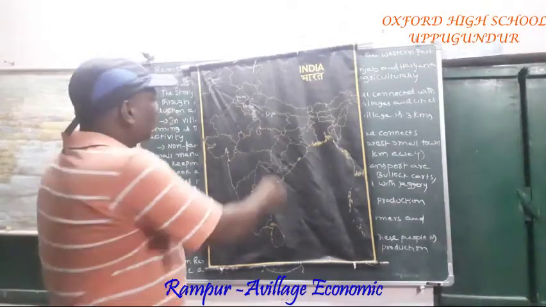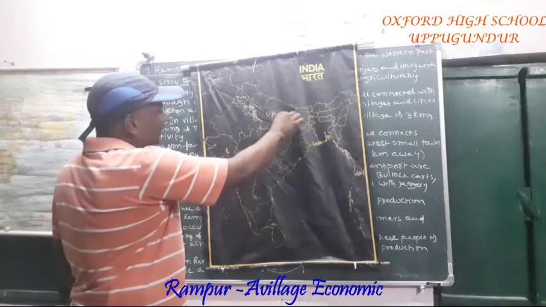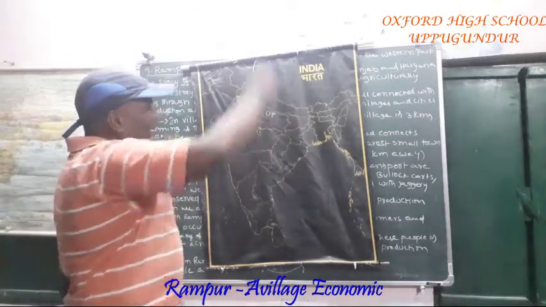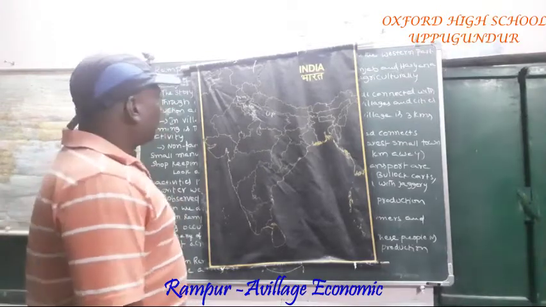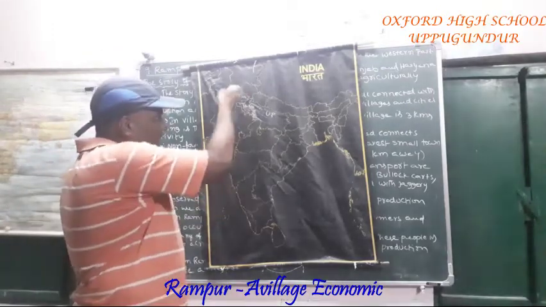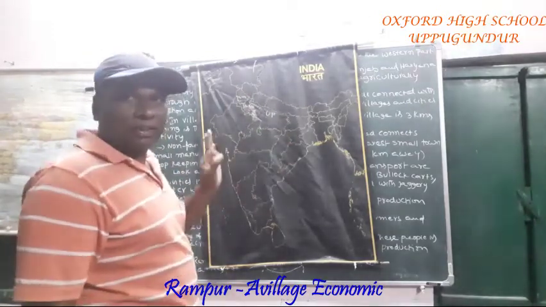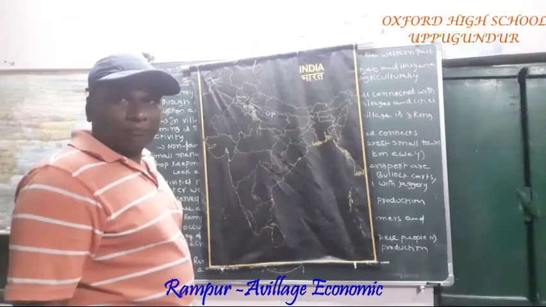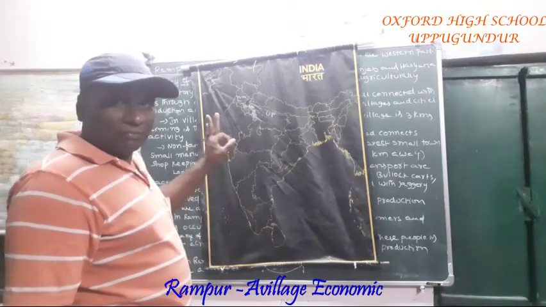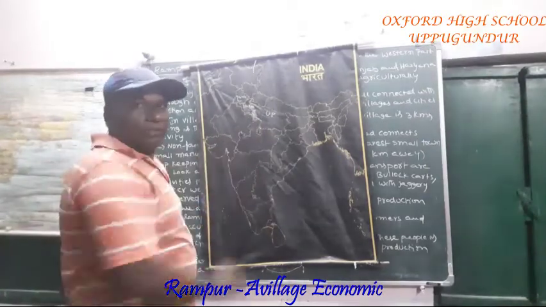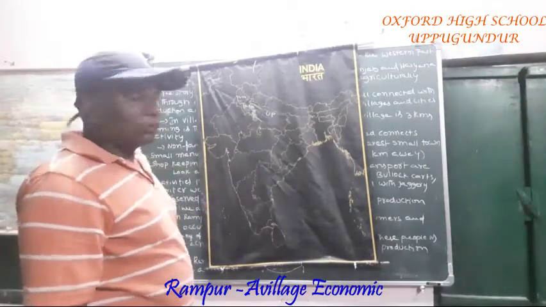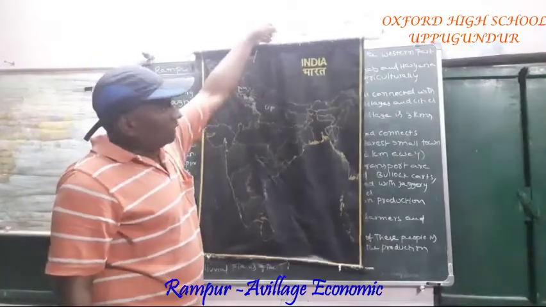If you see this Punjab, Haryana, UP, what did you understand? Yes, this area contains fertile lands, isn't it? Because the Indo-Gangetic plains flow in this particular area, it contains fertile soils. So let me come to our lesson.